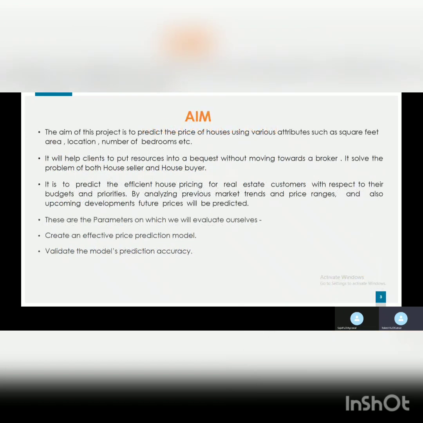Now this is the aim. The aim of this project is to predict the price of a house using various attributes such as square feet area, location, number of bedrooms, etc. It will help clients to invest resources without going to a broker. It solves the problem of both house seller and house buyer.